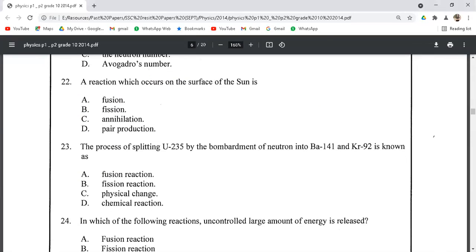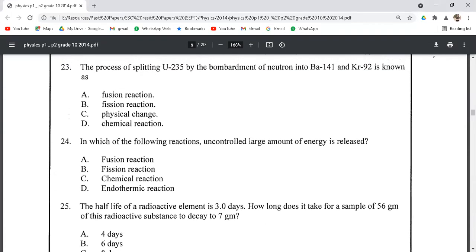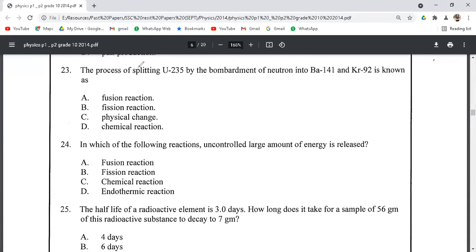Let's see another question, that is question number 23. In this question, the process of splitting uranium 235 by the bombardment of a neutron, and this uranium is split into barium 144 and krypton 92. This process is known as fission reaction, and fission means to break down or to split a heavy nucleus into two or more smaller sized nuclei with the emission of a large amount of energy. So the correct option for question number 23 is option B.